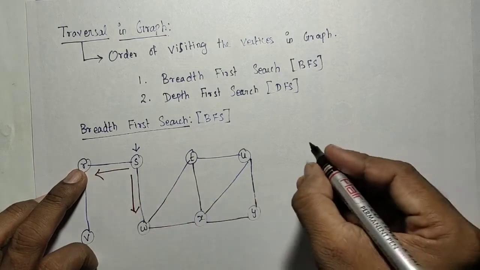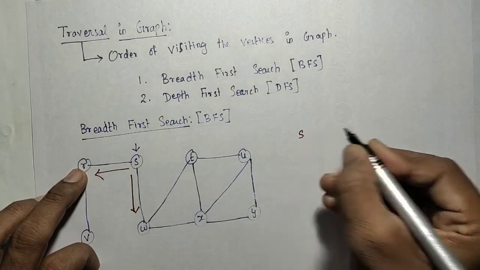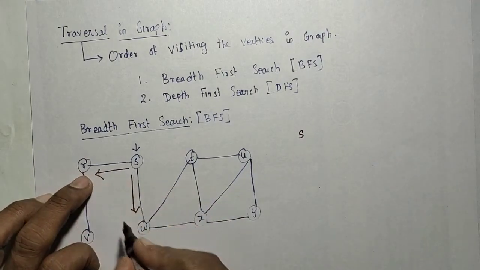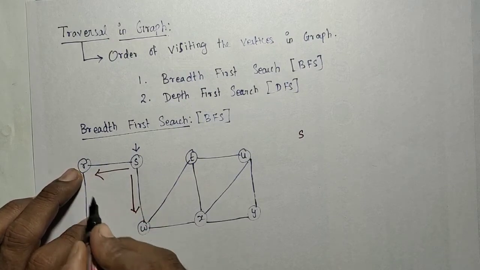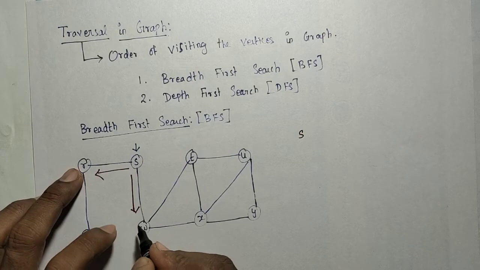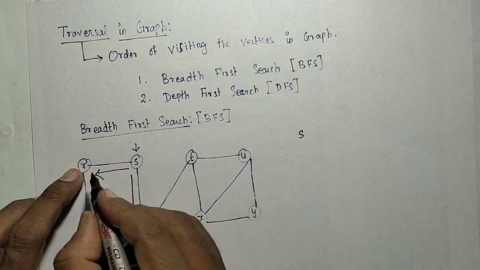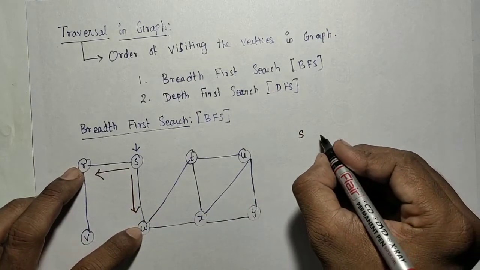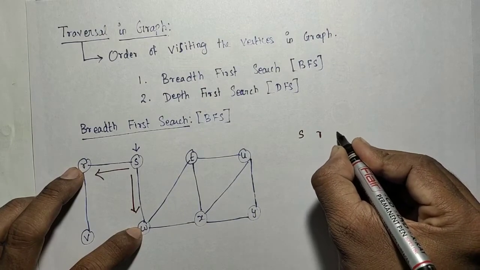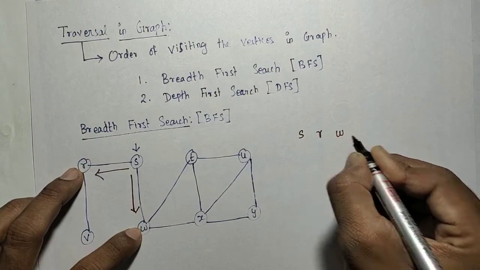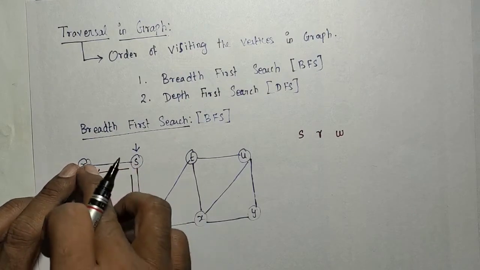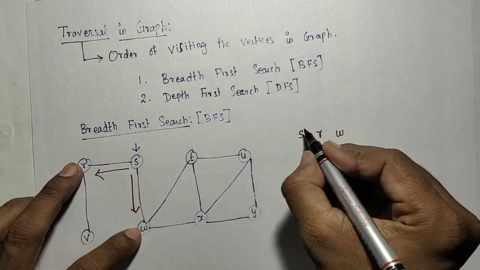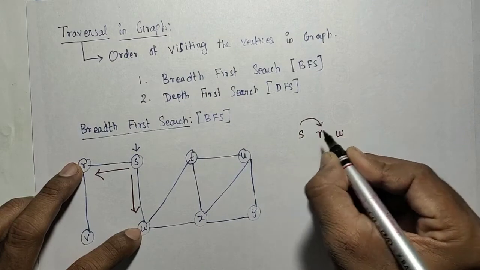First we visit S, next the adjacent nodes of S. In this order we can follow any one, W or R, anything we can use. Suppose we visit R and then W. So we have visited S, R and then W.